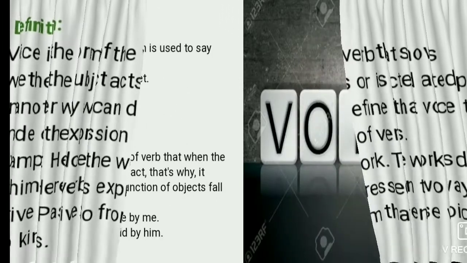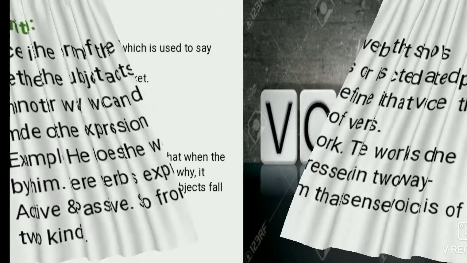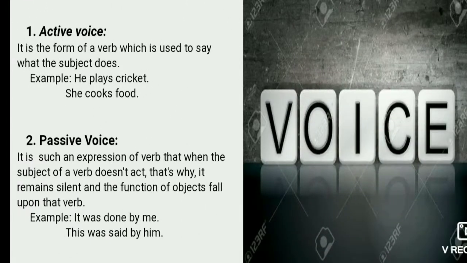Now, there are two kinds of voice: one is the active voice and another is the passive voice. First of all, we know about the active voice. Active voice means the action is done by the subject. It is a form of a verb which is used to say what the subject does. Example: He plays cricket, she cooks food.